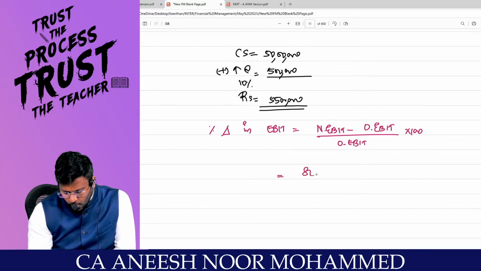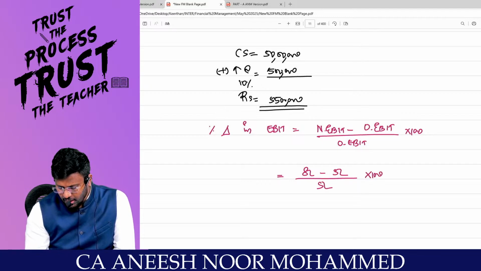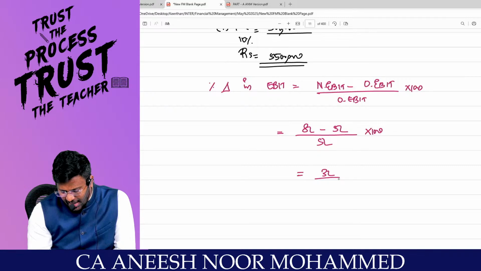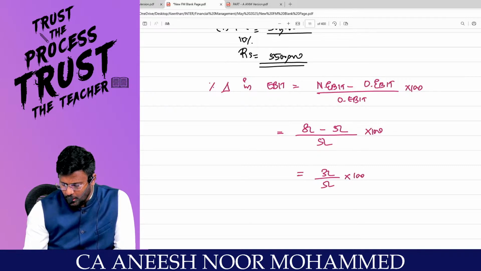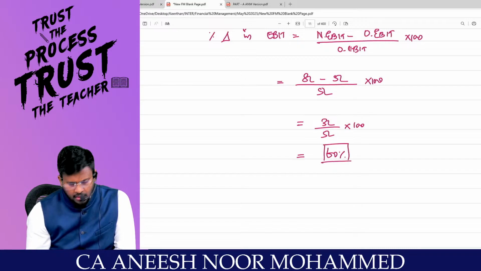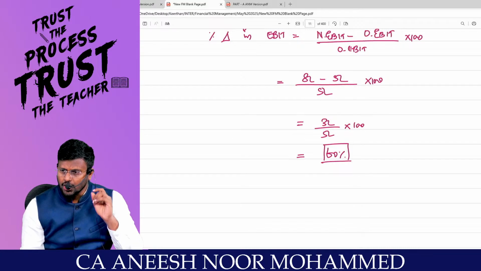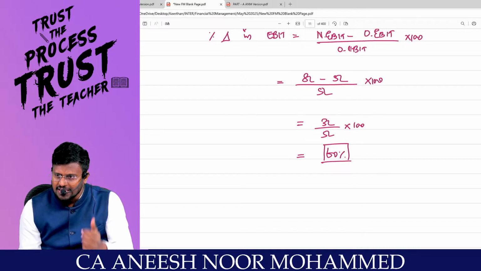What is the new EBIT? 8 lakh. What is the old EBIT? 5 lakh. So 3 lakh divided by 5 lakh into 100 means 60%. How much percent? Yes, it has to be 60% because we got the operating leverage as 6 times.